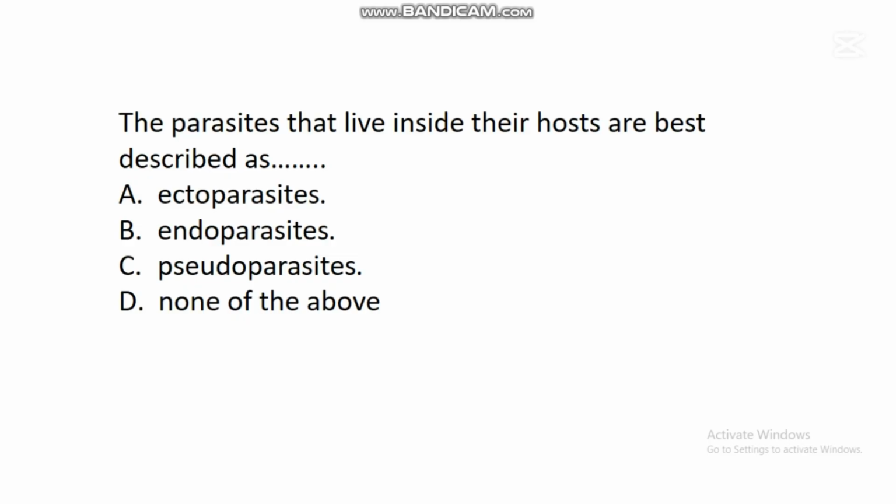The next question says, the parasites that live inside their host are best described as dash. A. Ectoparasites. B. Endoparasites. C. Pseudoparasites. D. None of the above. In this question, the correct answer is B. Endoparasites. So endoparasites are those parasites that live inside the body of their host. They live inside their hosts where they cause harm after obtaining nutrients or deriving benefits from their host.